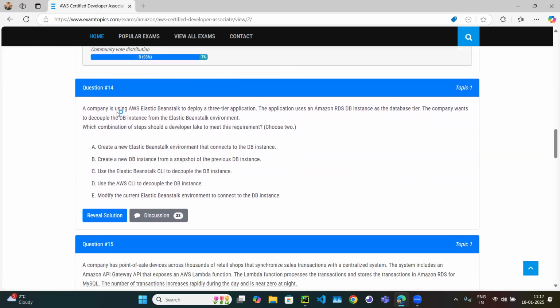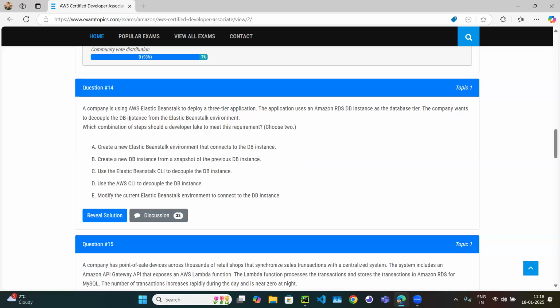Question number 14. A company is using AWS Elastic Beanstalk to deploy a three-tier application. So again, the company is using Elastic Beanstalk to deploy some kind of application. A three-tier application is basically front end, business logic, and the back end. And the company uses an RDS database as the database tier. The company wants to decouple the DB instance from the Elastic Beanstalk environment.